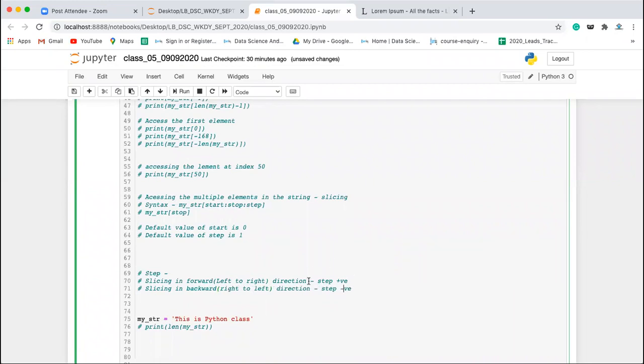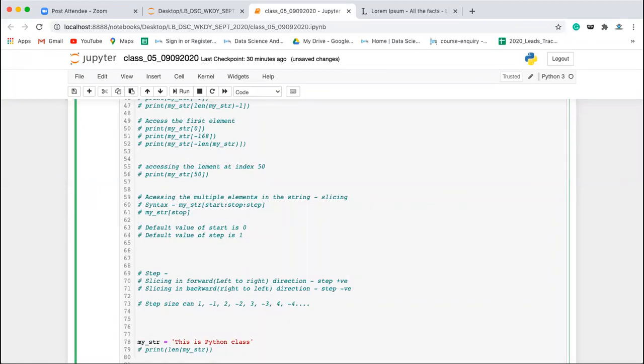By default step is +1, right? So if you want to go in the backward direction, you have to mention step as negative. Step size can be 1 or -1 or 2, -2, 3, -3, 4, -4, anything. It can be anything.